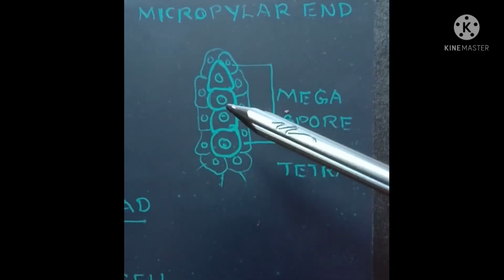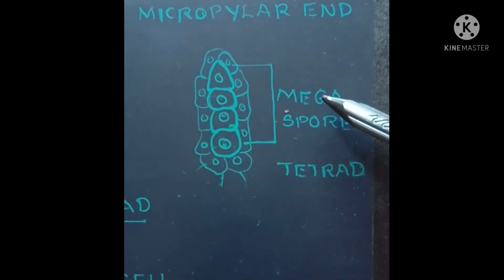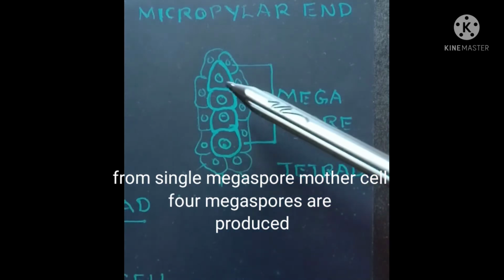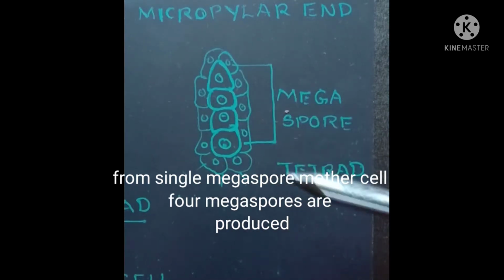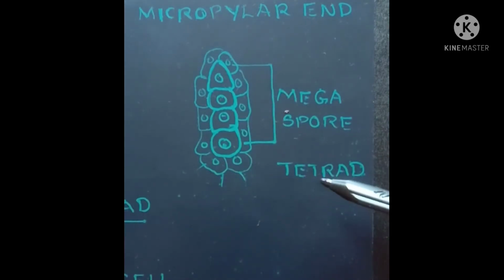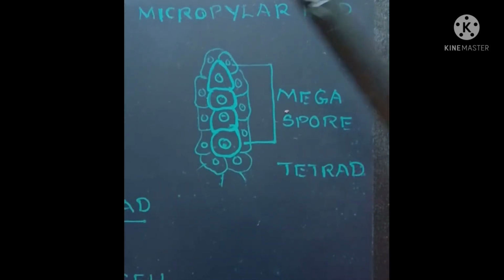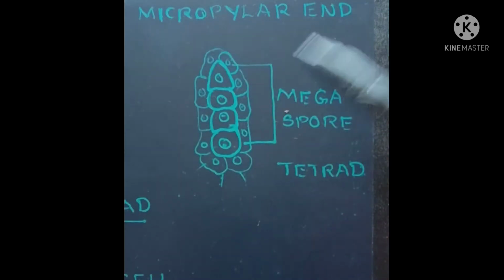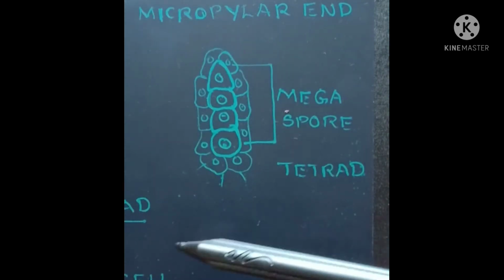From a single megaspore mother cell we have got 4 megaspores, and since there are 4 megaspores, it is called a tetrad. Tetra means 4. Di means 2. Tri means 3. This is the micropylar end and this side will be the chalazal end.